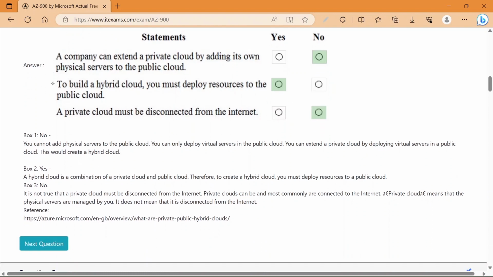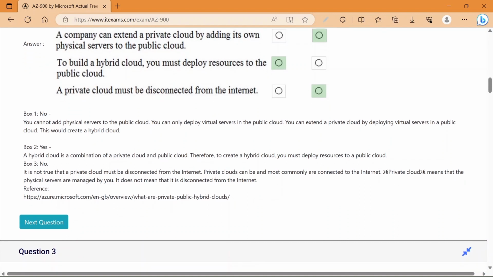A hybrid cloud is a combination of private cloud and a public cloud. Therefore, to create a hybrid cloud, you must deploy the resources to the public cloud. Now, the third statement is, a private cloud must be disconnected from the internet. So the answer is no. Why is the answer no?